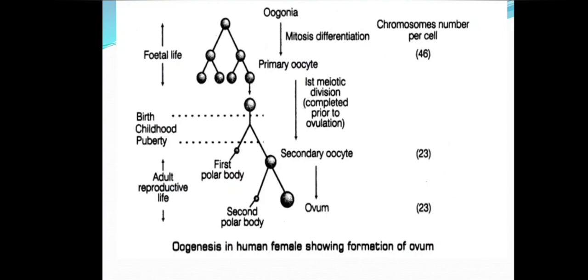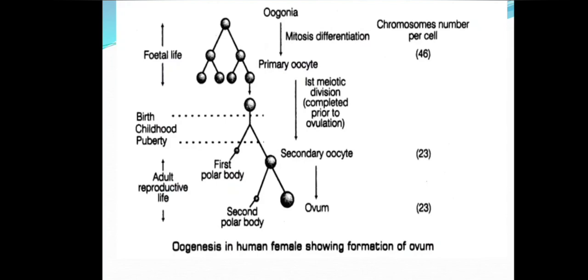Now the secondary oocyte already enters meiosis 2 and gets arrested in metaphase 2. It is going to complete its meiosis 2 when the sperm penetrates the secondary oocyte, which results in the formation of the egg or ovum and the second polar body. These polar bodies undergo degeneration. This is how oogenesis can be represented schematically.